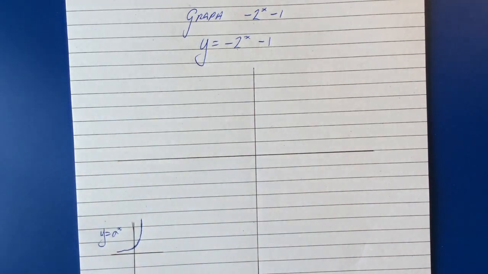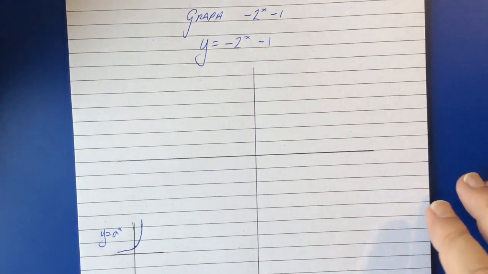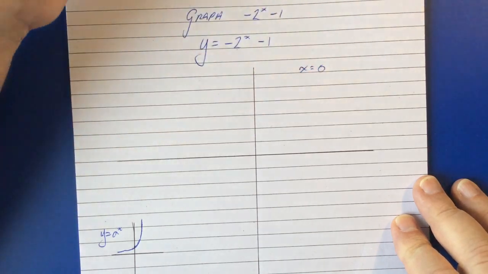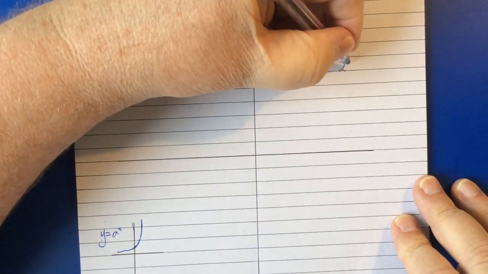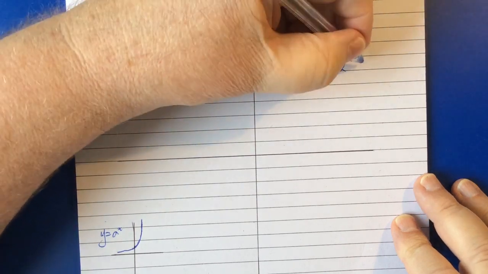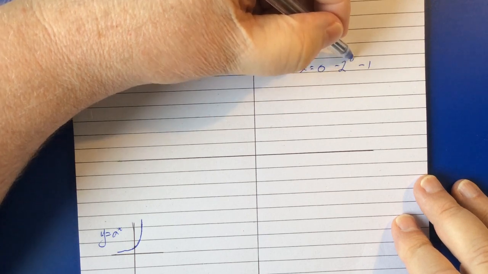So let's get into this and just see how this differs from other graphs of exponentials. So we'll go through the usual steps. We'll make x equals 0 and see what happens. That gives us negative 2 to the power of 0 minus 1. 2 to the power of 0 is 1.